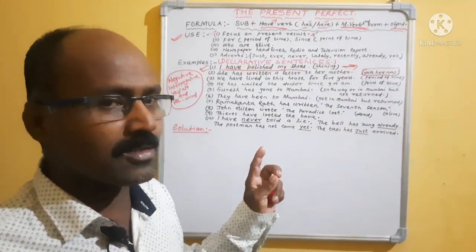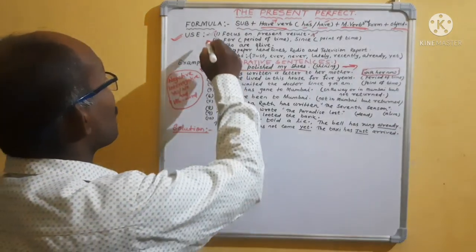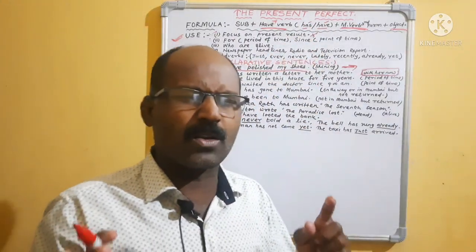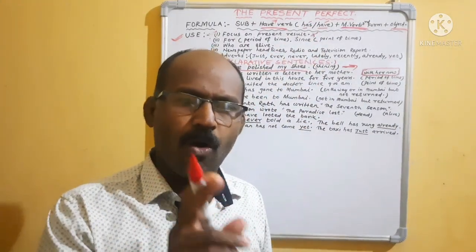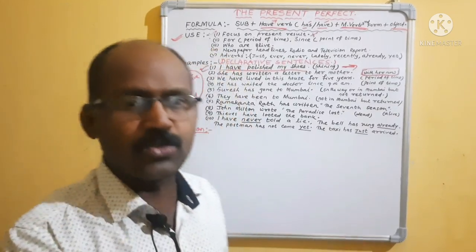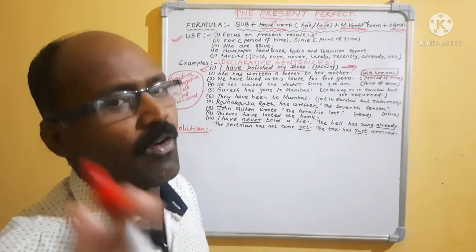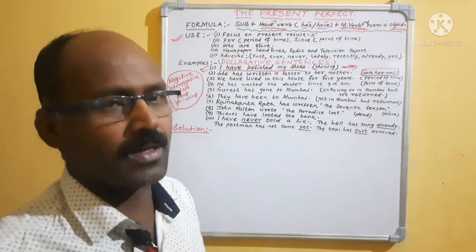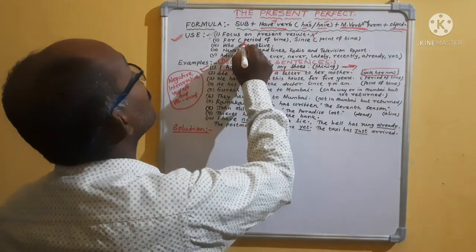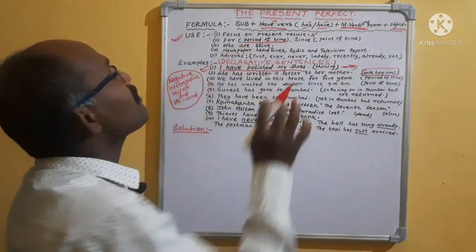Okay, my dear students, then come to for and since. Please remember, don't get confused, both for and since are prepositions used in present perfect. For means you have to understand a period of time.